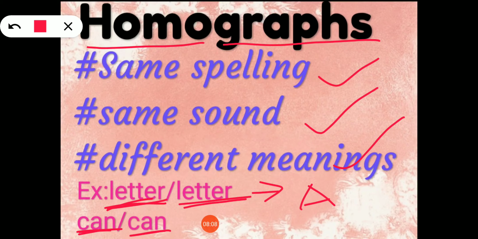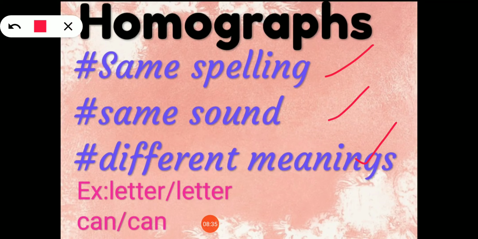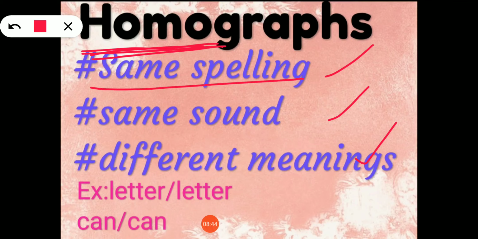One can, we can mean it as the auxiliary verb. I can do this work. The next can refers to, there are many water cans. It refers to the tin in which we used to store something. That is one more can. So homographs are words with the same spelling, same sound but different in meaning. Wherever we are getting this word homo, something same will be there. Mostly the pronunciation and the sound will be same, but the meaning will definitely be different. Understand?